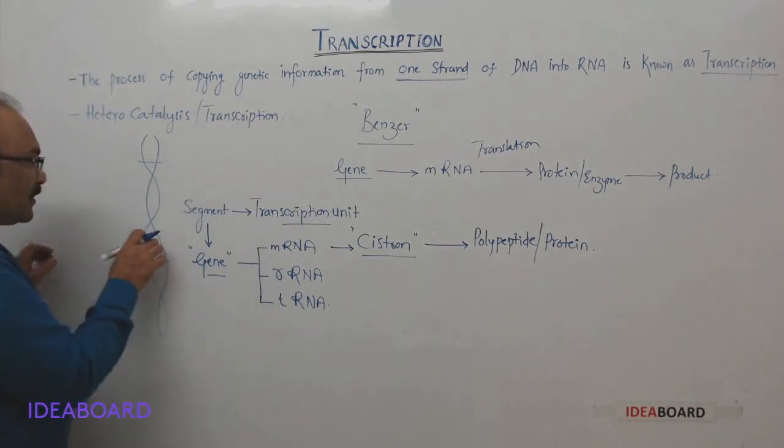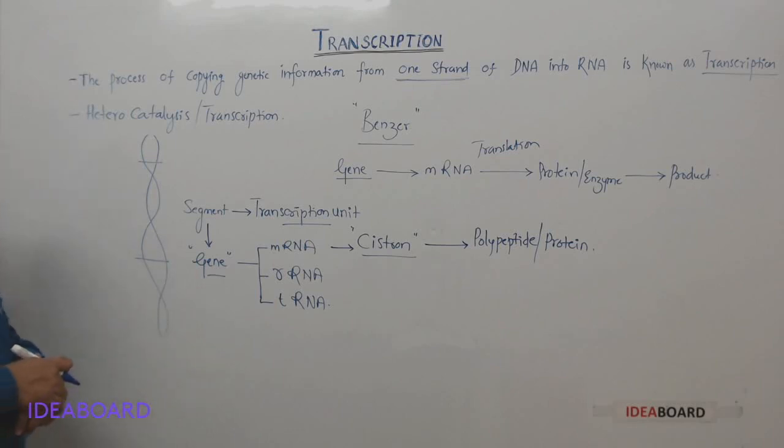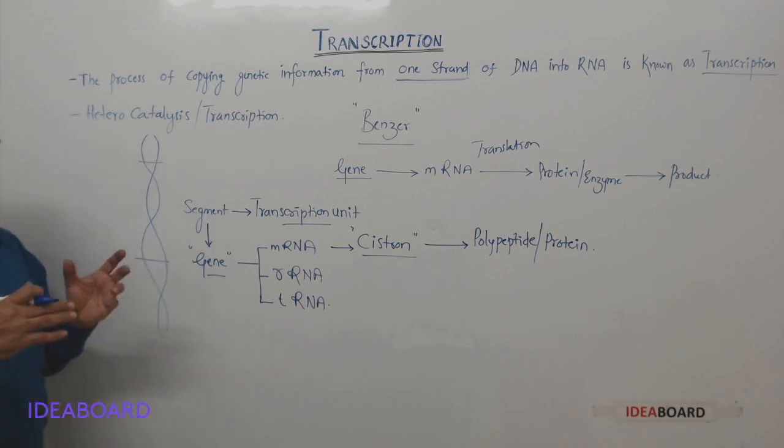But the thing is that this segment is having two strands, and out of the two strands, only one strand is transcribed into RNA, not both strands.